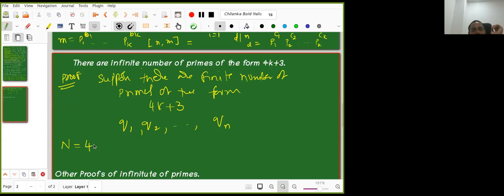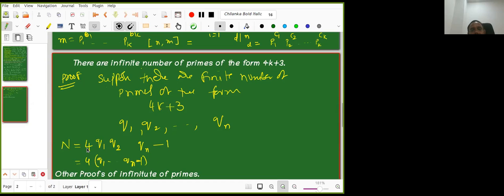Do not ask me how you got this. This is one simple magic here. Not magic also, we can figure out why we are doing it like this. Because I need n also of the form 4k plus 3. That's why I'm taking this, nothing else. You can write it as q1 into q_n minus 1.